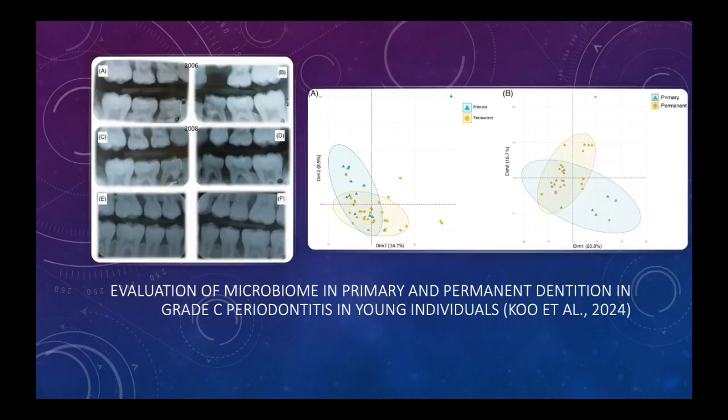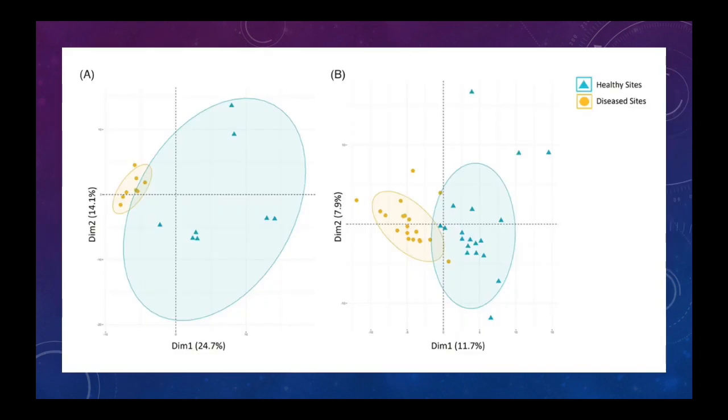And finally, this study shows a radiograph of a young patient, a 6-year-old girl with grade C periodontitis, specifically molar and scissor pattern periodontitis, which is seen on the radiograph on the left. And this visual right here is going to show the microbiome beta diversity in healthy sites and diseased sites. And essentially, the scientists of the study concluded that in kids with primary dentition, so baby teeth, they had a much more distinct profile, like a dysbiotic microbiome, which means that it's much more unbalanced, like it's more abnormal compared to people with a permanent dentition, so people with adult teeth.